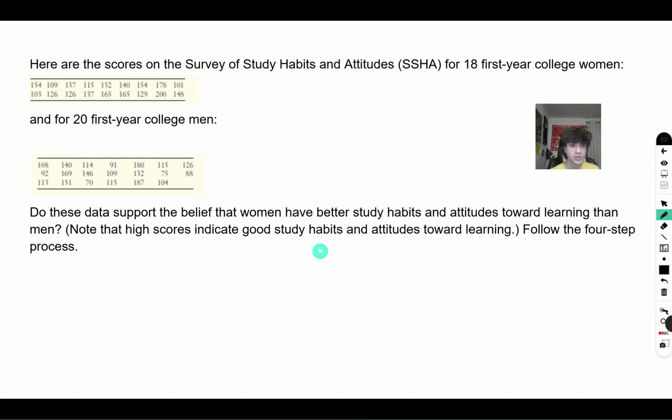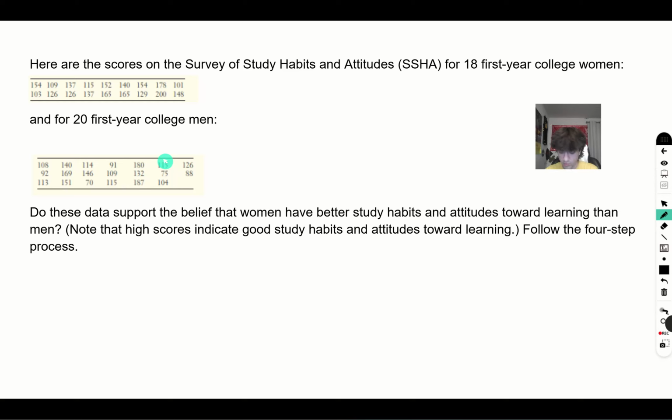So you would just take the average of both. So for example, you would add all of these up and then divide by 18 to get the average SSHA for women. Same thing here, add all these up, divide by 20 to find the average SSHA, find which one is higher. So I'm going to do this one just so you guys can compare answers.